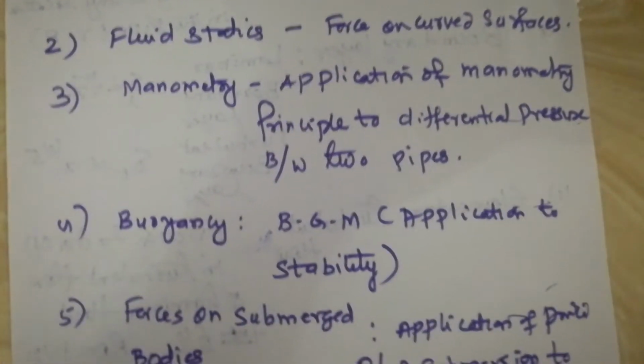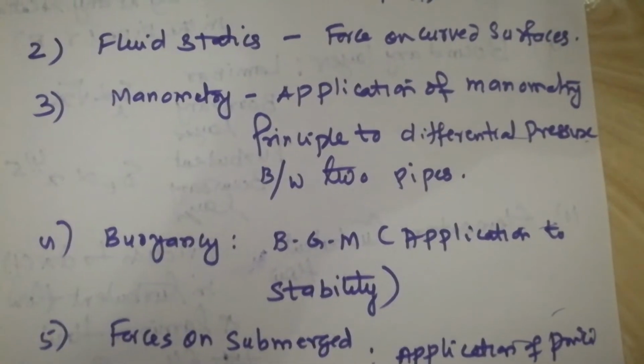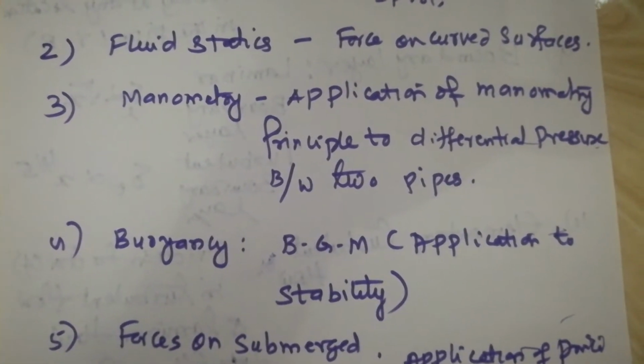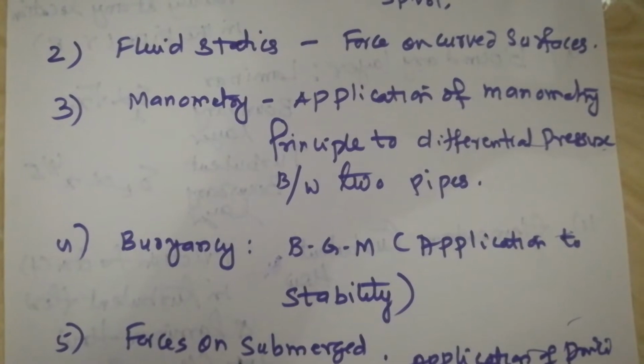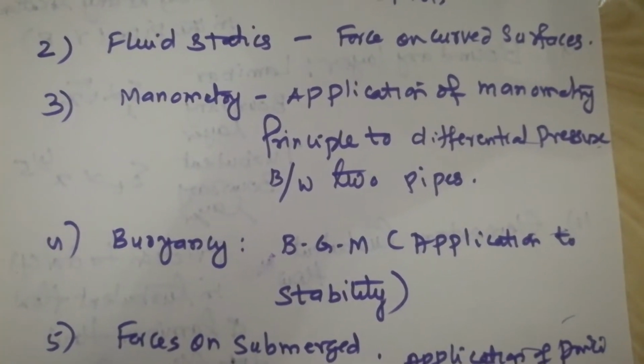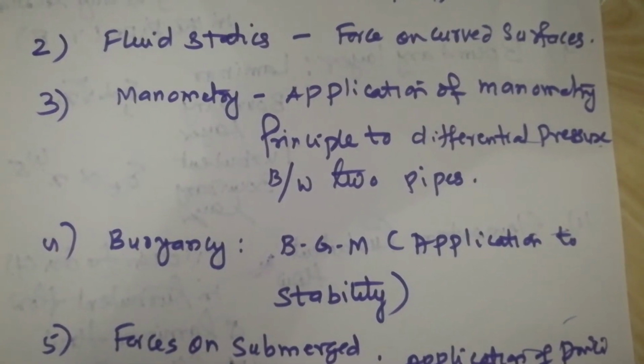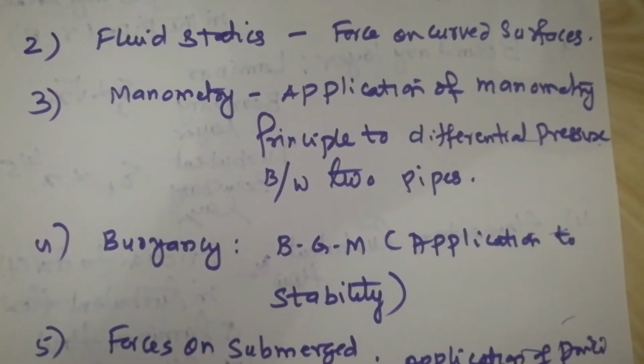And next comes buoyancy. As far as buoyancy is concerned, BGM: B is the center of buoyancy, G is the center of gravity, and M is the metacenter. Based on this, definitely I am expecting some problem. You are normally going to find out first of all OB and OG.